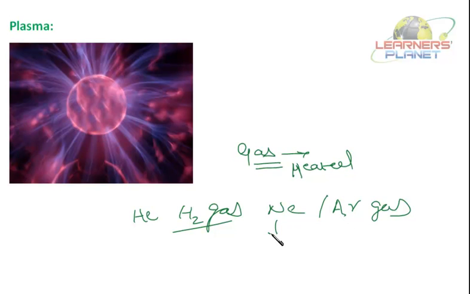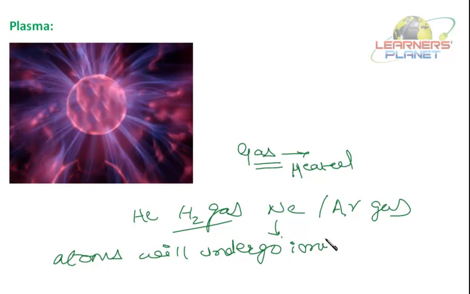It will undergo ionization. The atoms will undergo ionization. Now what do you mean by ionization? The atoms will change to their ionic state. They'll become either positively charged or negatively charged. So the gases exist in the ionized state at very high temperatures.